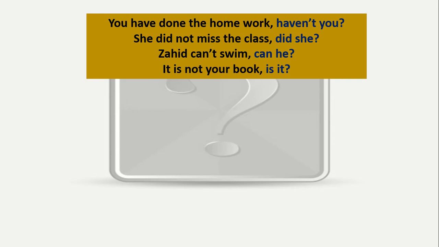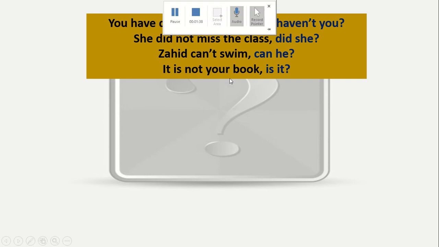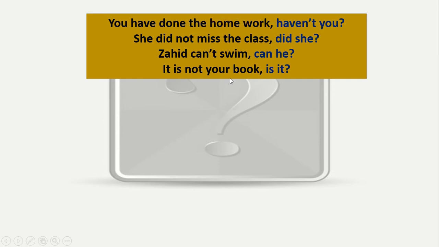We use tag questions to ask for confirmation. That means when we say something and after that we ask, is that right? Do you agree? This type of asking is here. We add question tags to the end of the statements to turn them into questions. That means by adding this clause, the statement becomes a question. They are used in spoken language, especially when we want to check something is true.